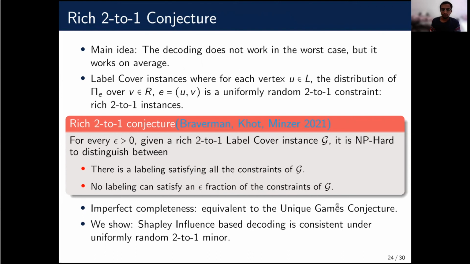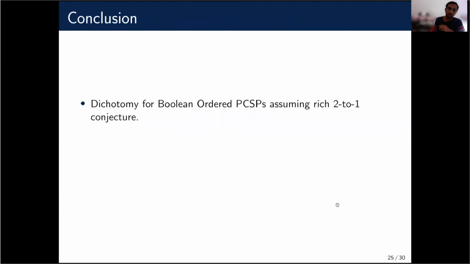Our main technical contribution is that we show that the Shapley value based decoding is actually consistent under uniformly random 2-to-1 minors. And given the whole framework so far, this fact completes the proof that under rich 2-to-1, our hardness holds: Boolean ordered PCSPs with Shapley value at least some constant are NP-hard. So to conclude, we have shown a dichotomy for Boolean ordered PCSPs, assuming the rich 2-to-1 conjecture.